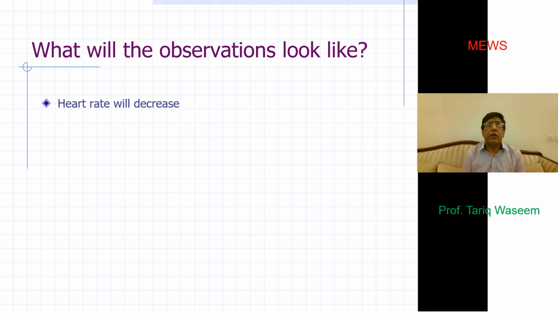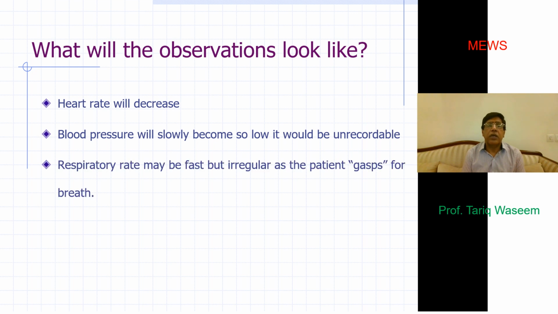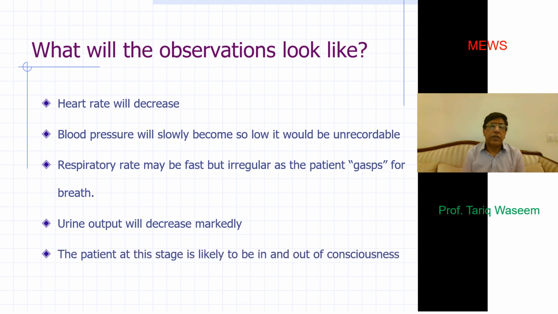In this stage, the heart rate would start decreasing, and blood pressure would slowly become so low that it may be unrecordable. The respiratory rate may be so fast and sometimes irregular, or the patient may start gasping for breath. Urine output would decrease markedly, and the patient at this stage is likely to be in and out of consciousness, or have alteration of conscious level, and having been initially an alert patient, may now be totally unresponsive to any kind of stimulus.